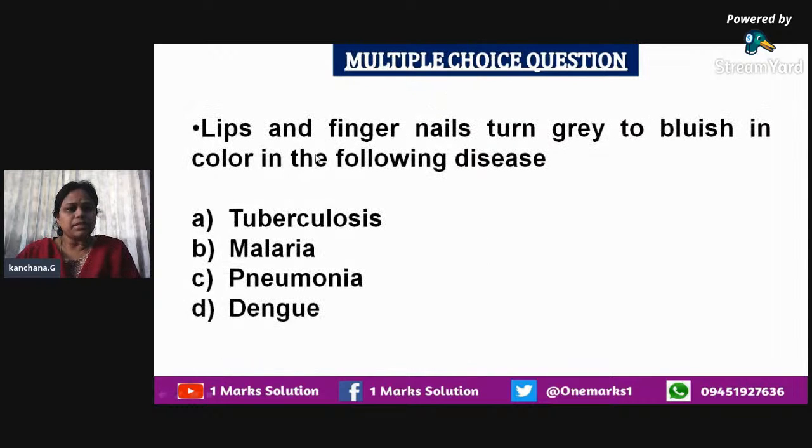Next one: lips and fingernails turn gray to bluish in color in the following disease. So in the given diseases, in which disease do the lips and the fingernails turn gray to bluish in color? That is what we have to find out. We know about the other diseases like tuberculosis, which causes infection with cough and all, so that one will not be the answer. Similarly, malaria has various other symptoms like sickness, fever, chills and all. And we know about dengue too. So the answer is going to be pneumonia.